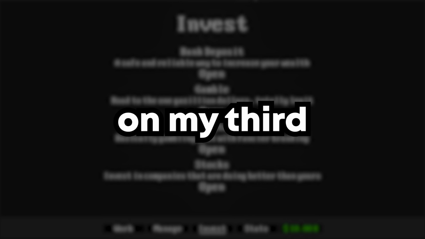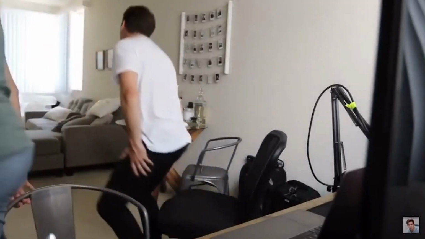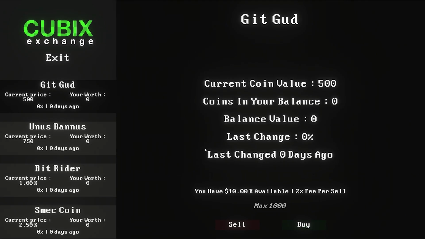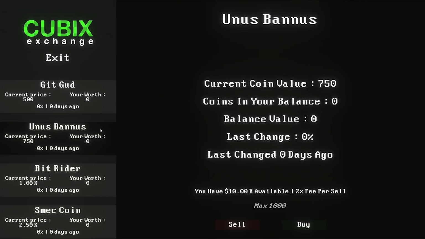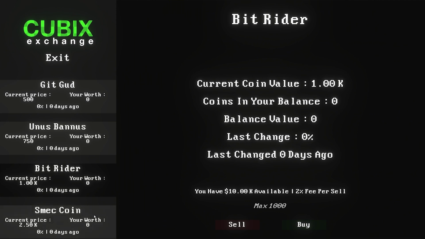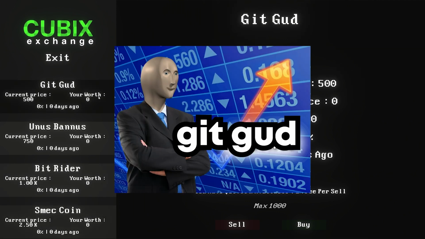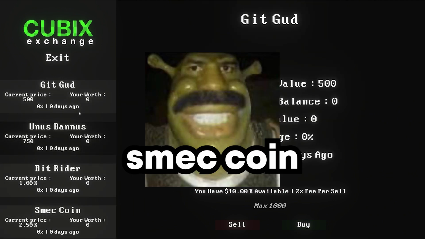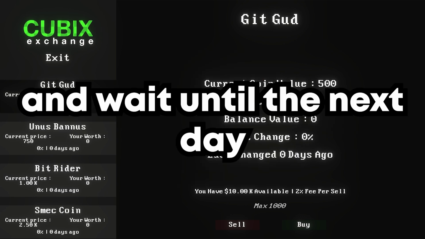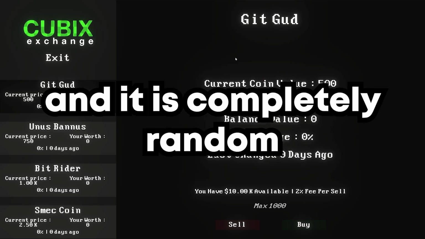After spending my whole afternoon gambling away, I started to work on my third way of investing your money, and this was a crypto market. Yeah, I know, crypto is a questionable way of investing your money, but it had to be done. So I made 4 coins. Gitgood, Unus Bonus, Bitrider and Schmeckcoin. You can buy coins and wait until the next day for them to change their value, and it is completely random, so you can lose your money pretty quickly.